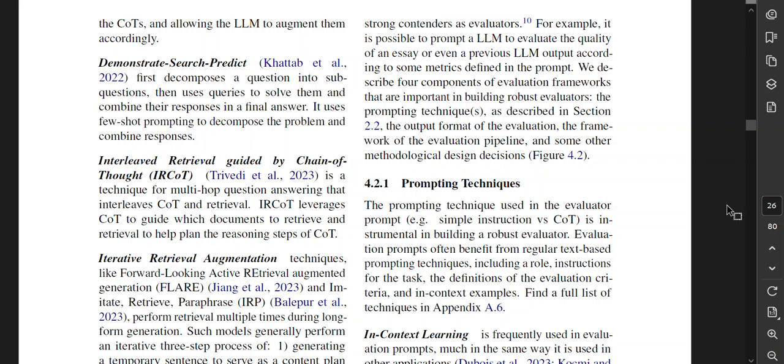Interweave retrieval guided by chain of thought is a technique for multi-hop question answering that interweaves chain of thought and retrieval. Interweave retrieval chain of thought leverages chain of thought to guide which documents to retrieve and retrieval to help plan the reasoning steps of chain of thought.